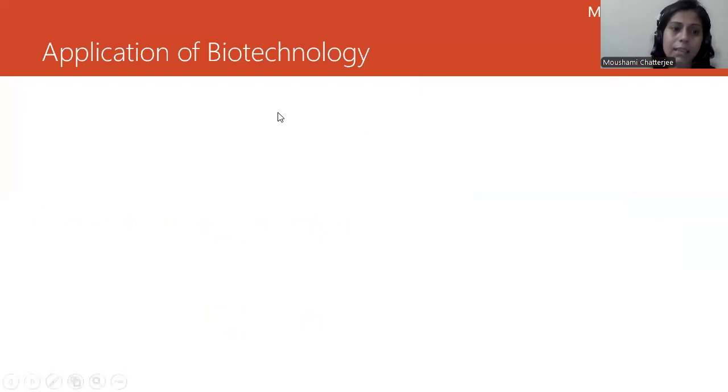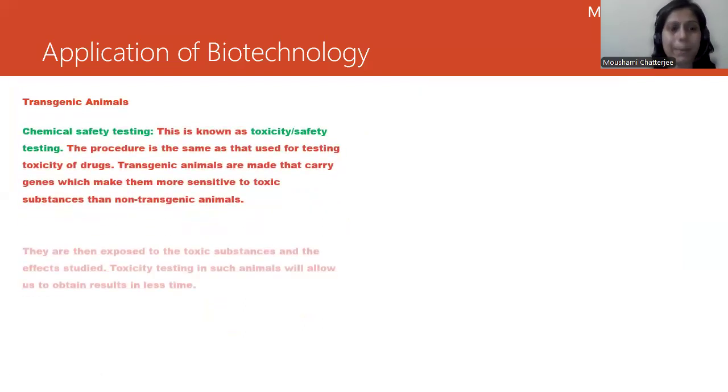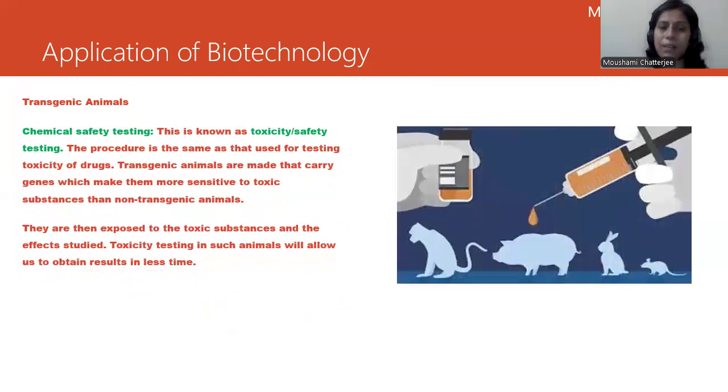Now, again, the point which comes up over here is chemical safety testing. Again, we need to check that these chemicals should not cause any kind of chemical reactions within the body. The procedure is the same as that used for testing toxicity of a drug, just like we check the toxicity of the drug before giving it to humans or introducing it into humans.